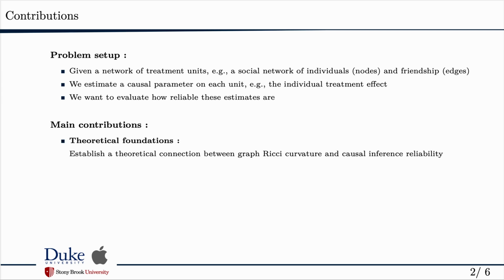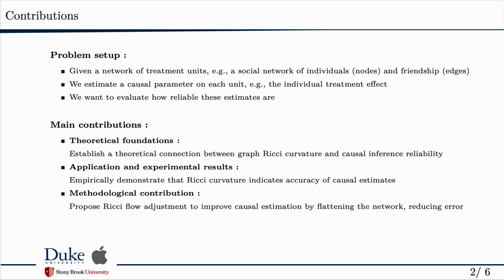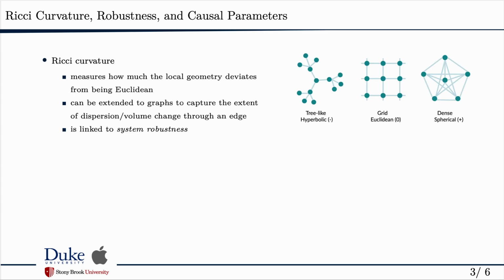In this paper, we establish a theoretical connection between graph Ricci curvature and causal inference reliability. We show that this connection is observed in empirical data, where Ricci curvature can indicate the accuracy of causal estimates, and based on this understanding, we propose a Ricci flow adjustment to improve the accuracy of causal estimates by flattening the network.